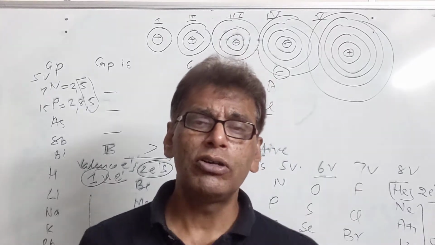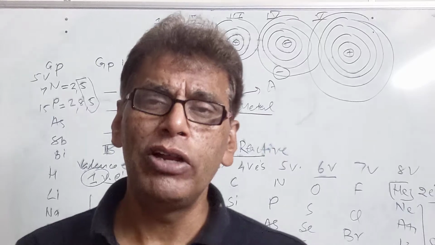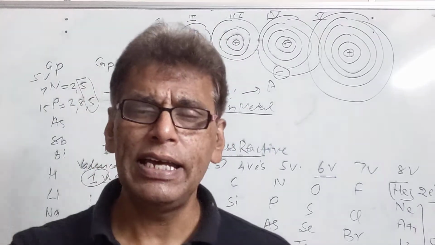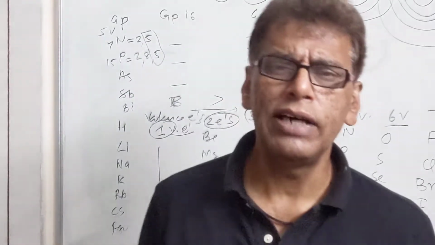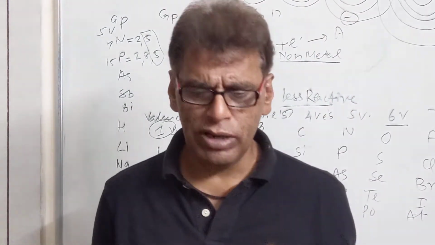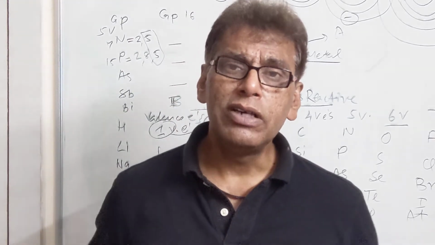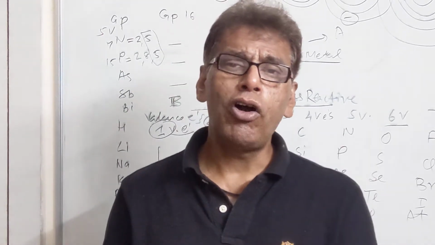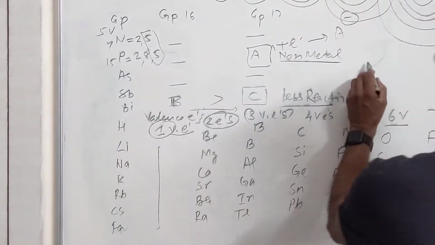So when 1 electron is lost by sodium, the effective nuclear force per electron will increase in the case of the sodium ion. Therefore the outer cells are pulled nearer to the nucleus, and the size of the sodium cation will decrease. Similarly, if an ion is formed from a neutral atom, for example, Cl